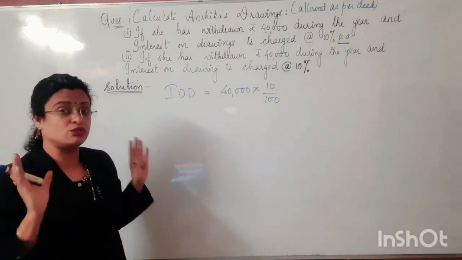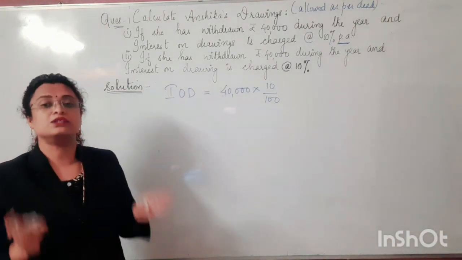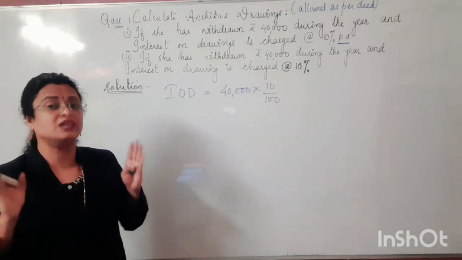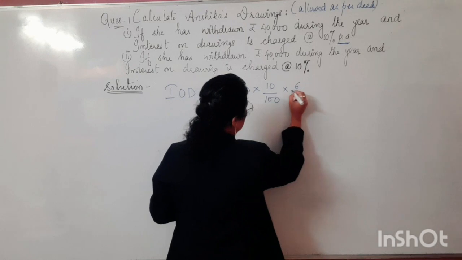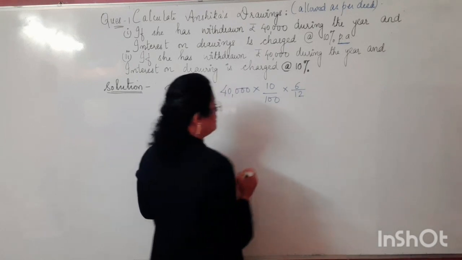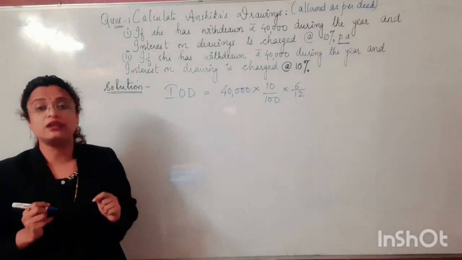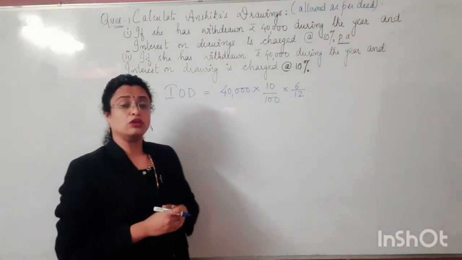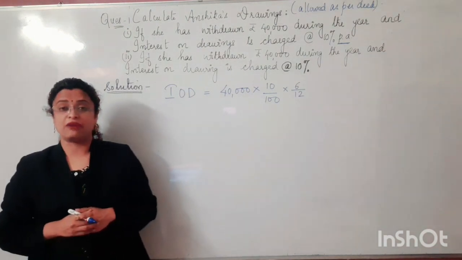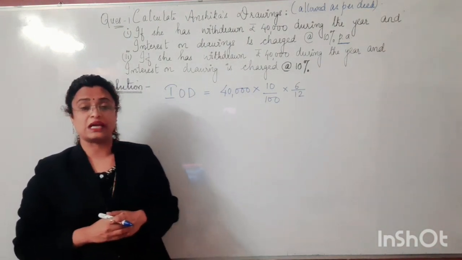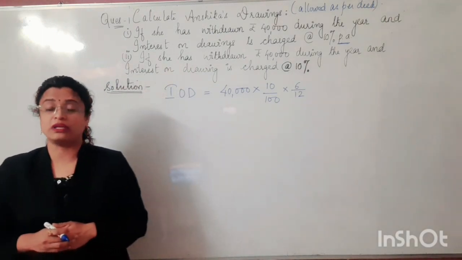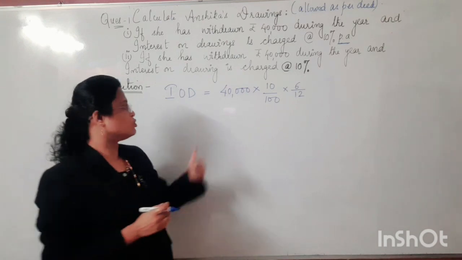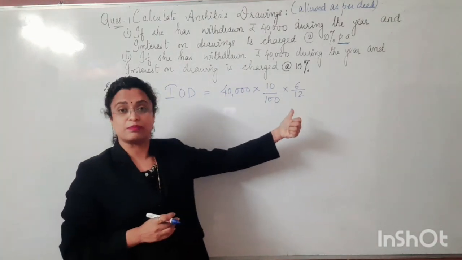That means we need to take care of the time interval, the average time interval. So 40,000 into 10 upon 100 into 6 upon 12. In the absence of any time duration, we have already gone through that the deed provides that the average time duration has to be taken on a 6 monthly basis, because we are assuming that the amount is withdrawn evenly throughout the year. So 40,000 into 10 upon 100 into 6 upon 12.